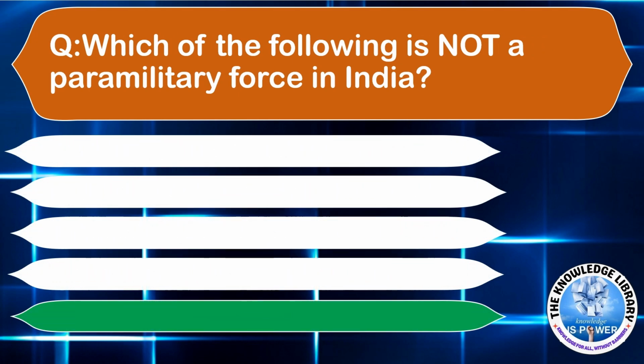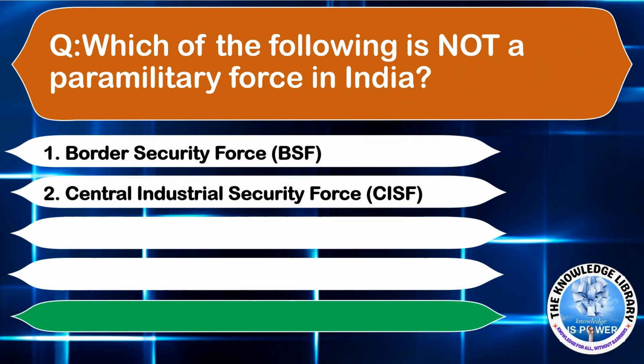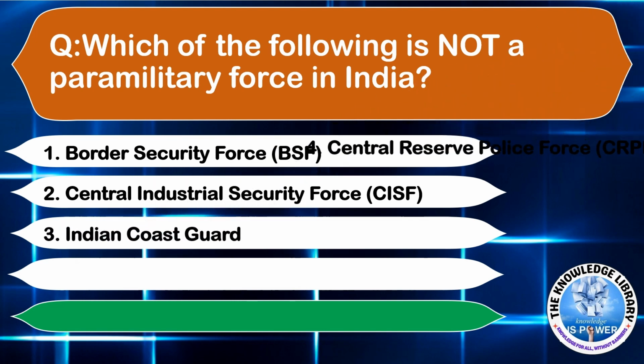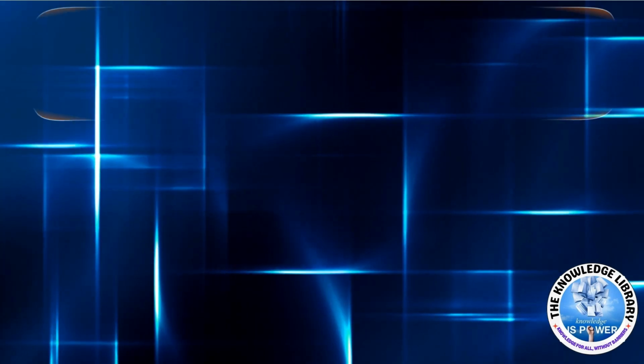The next question is, which of the following is not a paramilitary force in India? Option A, Border Security Force. Option B, Central Industrial Security Force. Option C, Indian Coast Guard. Option D, Central Reserve Police Force. The correct answer is option C, Indian Coast Guard.